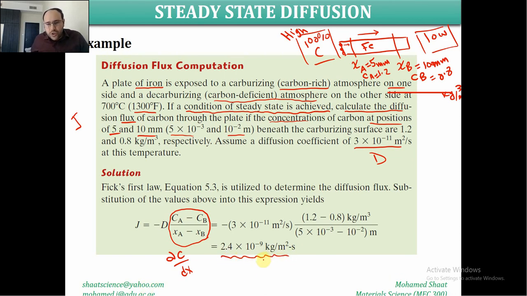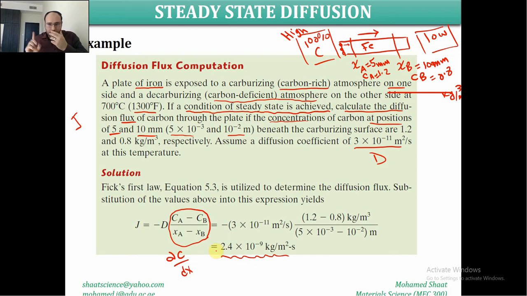As you can see, the flux is positive. It means that the direction of the diffusion of the carbon moves in the positive X direction. Why is it positive here?